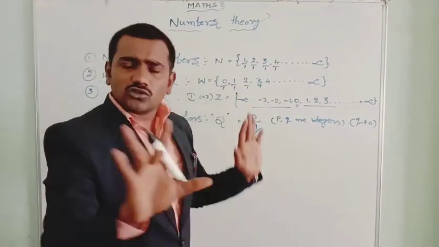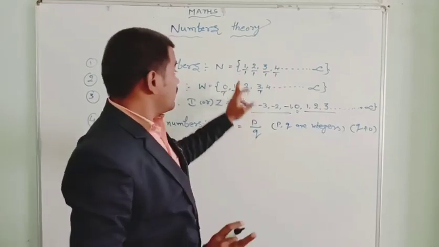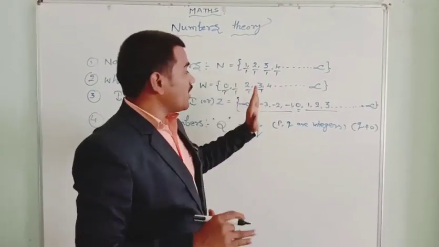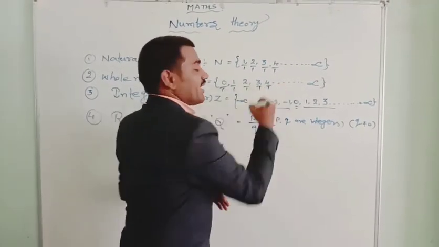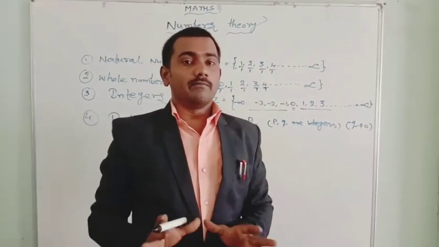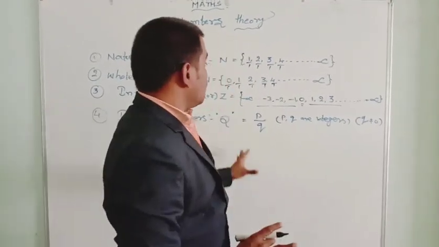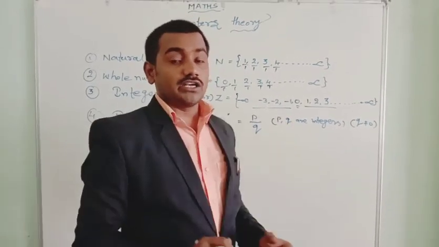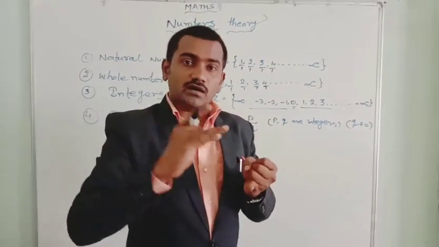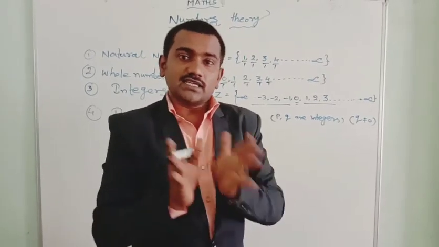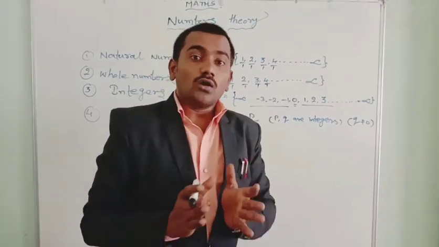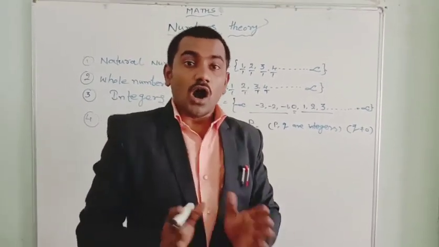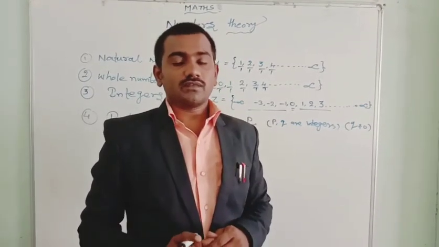See, 0 by 1 is also a rational number, 1 by 1 is also a rational number, 2 by 1 also, and 4 by 1 also is a rational number. So all whole numbers are rational numbers, and all integers are rational numbers. Remember, if it is a natural number, we can read it as a rational number.